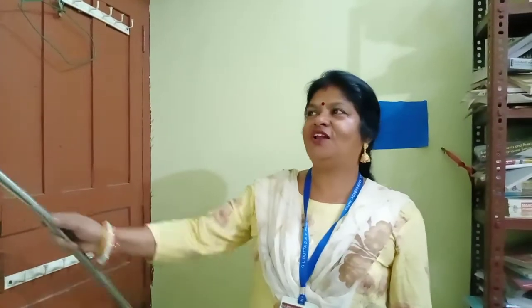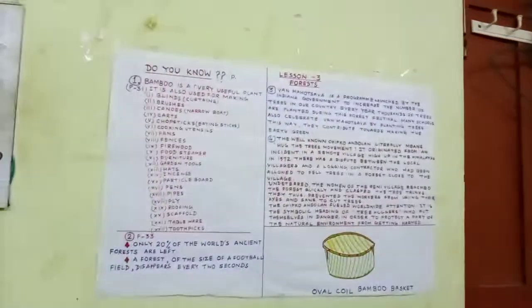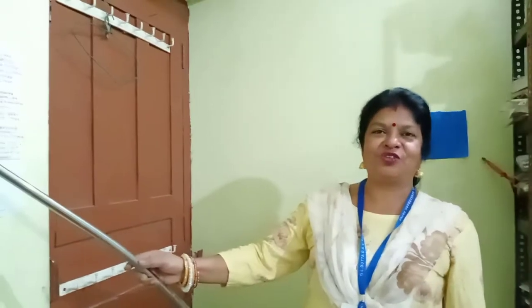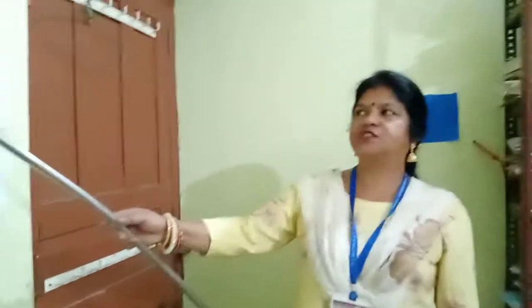Now, we have understood all "Do you know". First one is about bamboo. Second one is about the percentage of forest. Third one is about Van Mahotsav. Fourth one is about Chipko Andolan. So if you are asked to write short notes on Van Mahotsav or Chipko movement, then you will write this "Do you know" only.